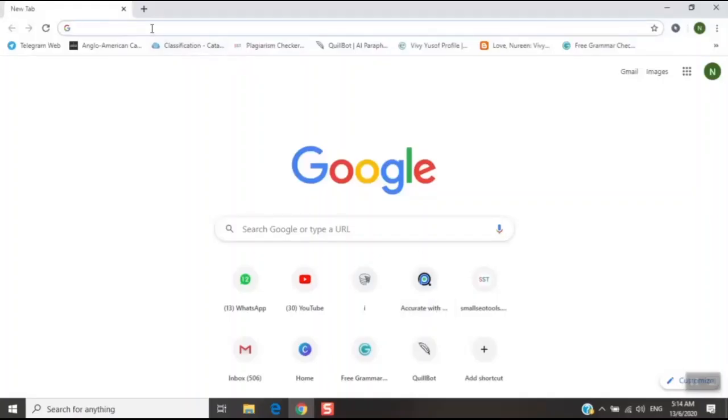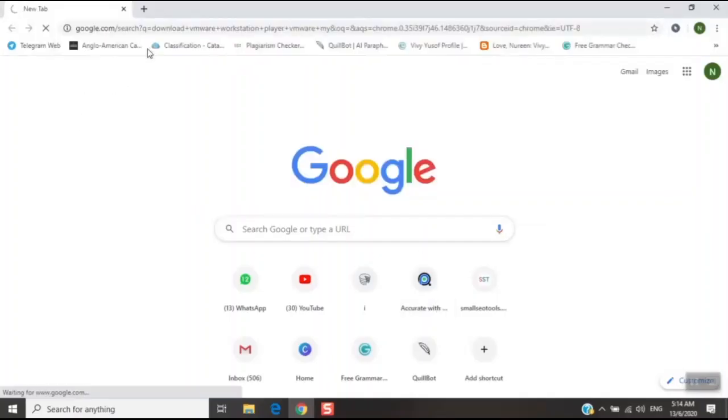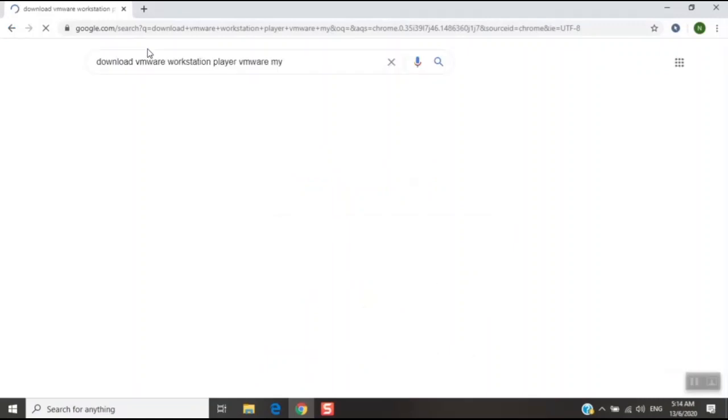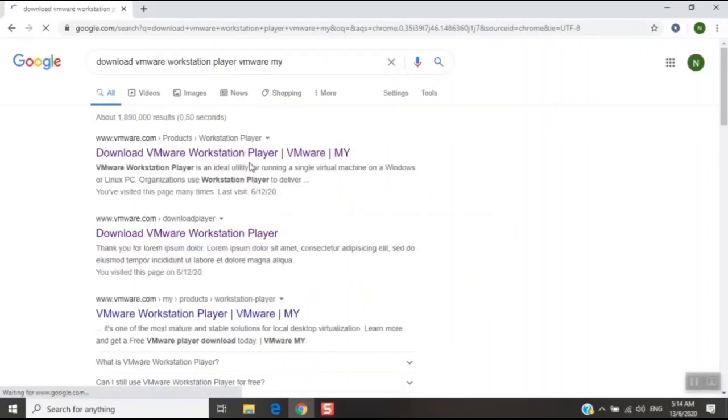Firstly, search download VMware Workstation Player, VMware, and click here.